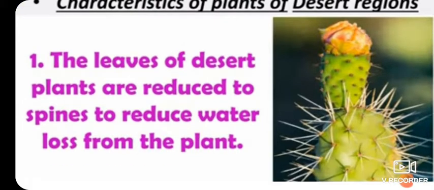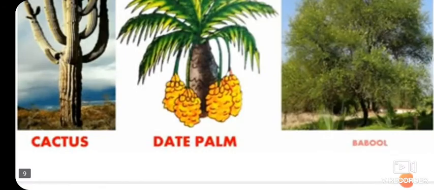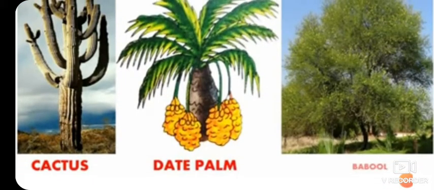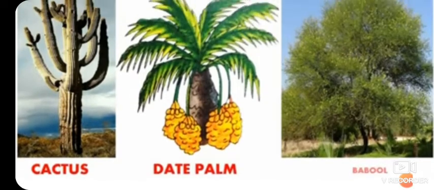Cactus. You can see the leaves of desert plants are reduced to spines to reduce water loss from the plants. Now, just see the examples of desert plants: cactus, date palm, and babool. If I ask you to tell me examples of desert plants, you will give me these names.